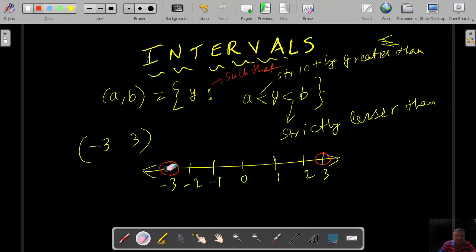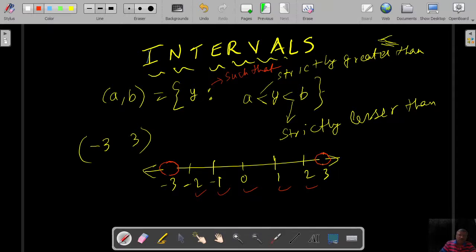It will be somewhat like this, and this will also be like this. What I am trying to show you is that these are the limits. Minus 3 is there and this is there. So when you write like this, strictly, you will not include minus 3, and all the other elements are to be included. This is there, this is there, this is there. So this is minus 3 comma 3.